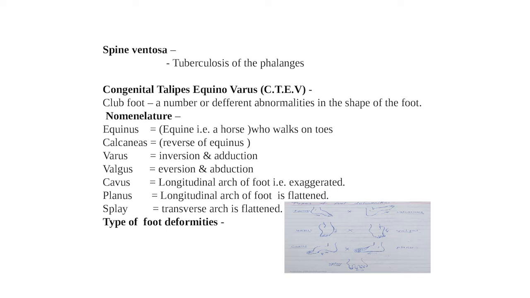And here the types of foot deformities are clearly seen in this image. First is equinus, second is calcaneus, third is varus, valgus, cavus and planus, and the lower image shows the splay. Among the types of foot deformities, equinus is opposite to calcaneus, varus is opposite to valgus, cavus is opposite to planus, and splay is a special deformity. This image shows it clearly. Adduction means close to the body and abduction means away from the body. This is the difference between these two terms. The students must remember this.